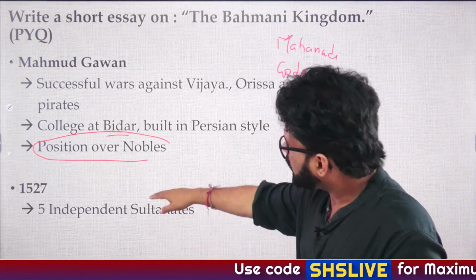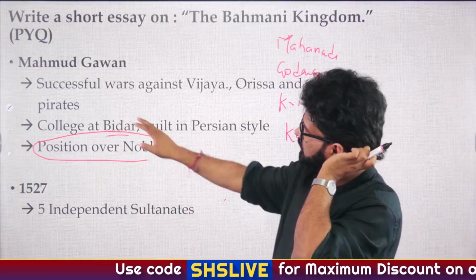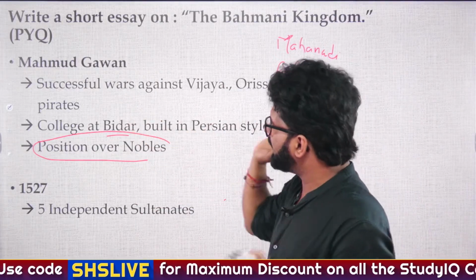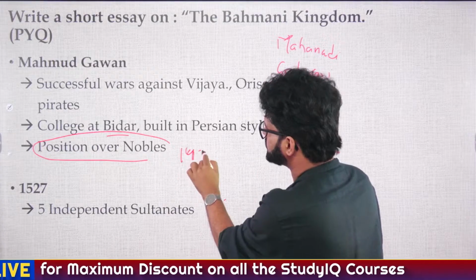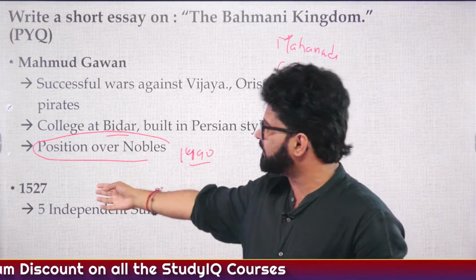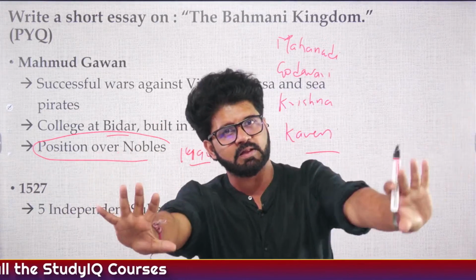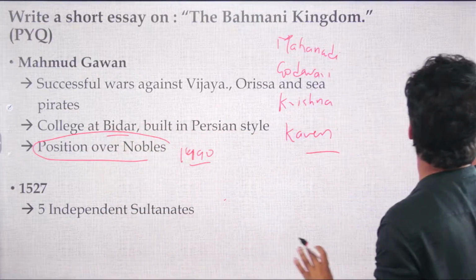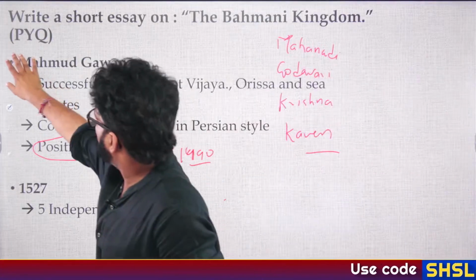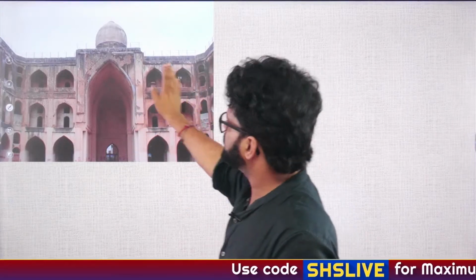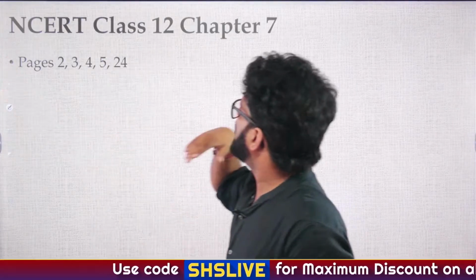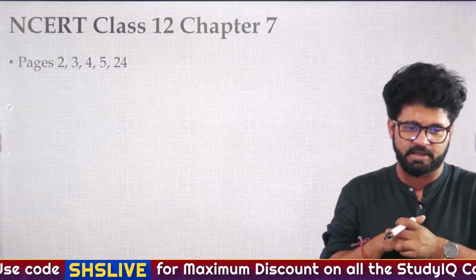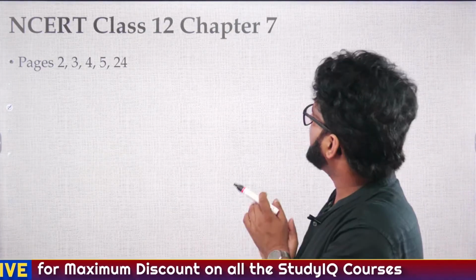So by 1482, this whole thing happened. Muhammad Shah III's reign ended. By 1490, kingdoms like Ahmednagar started getting created. By 1527, all five Deccan Sultanates had emerged. So these are the points which you have to keep in mind. And this is a History Optional PYQ. This is a library made by Mahmud Gawan in Bidar. Now, if we talk about NCERT per se, what NCERT has talked about.